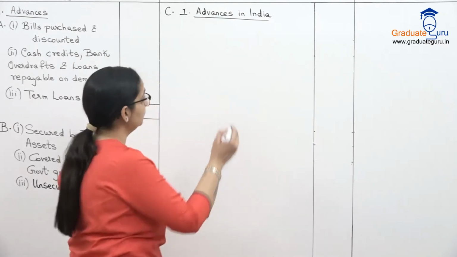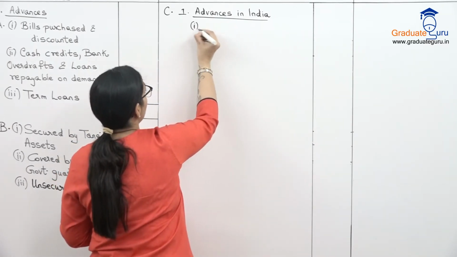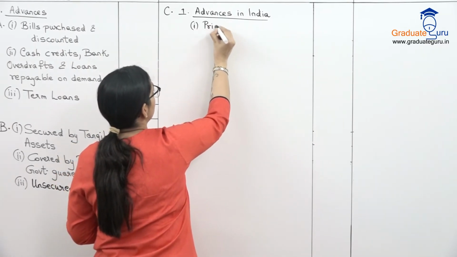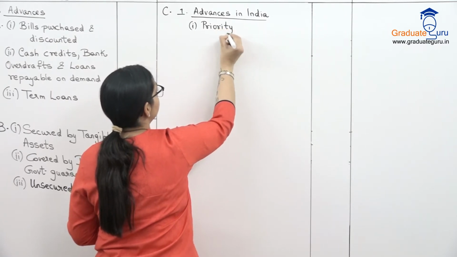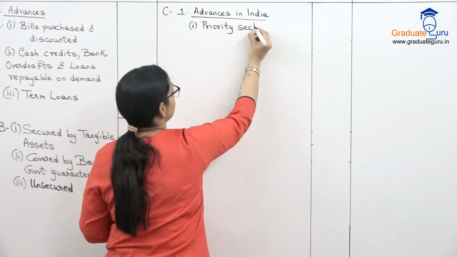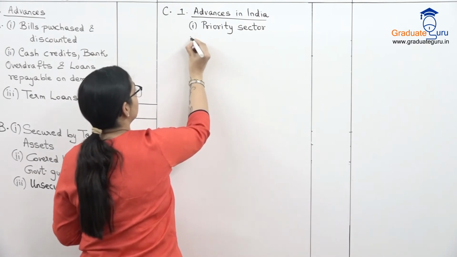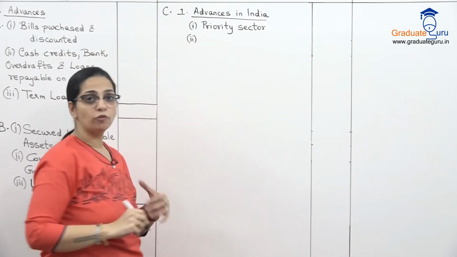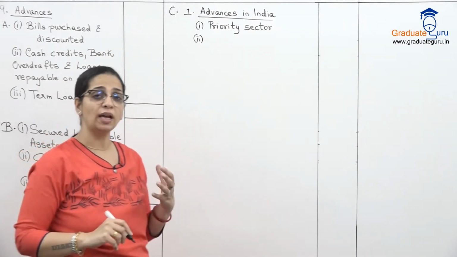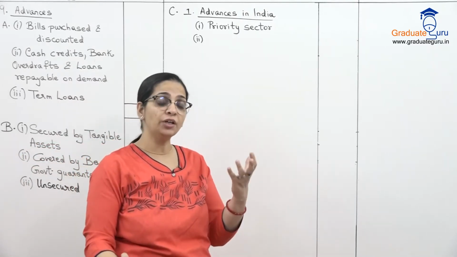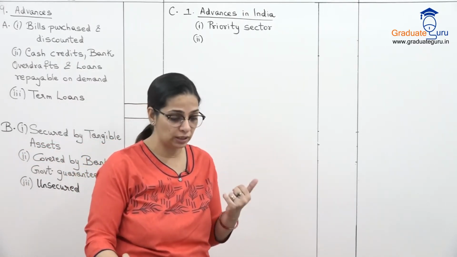So in India, again over there we have priority sector, that is for our governmental development type of projects, infrastructure projects, all that goes into priority sector. So priority sector के लिए हमने कितनी loan दी है.